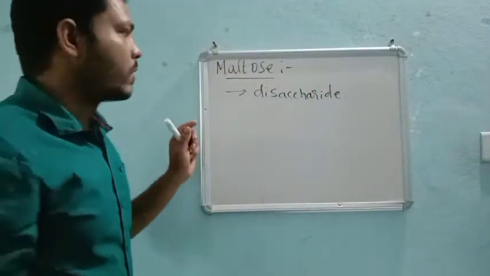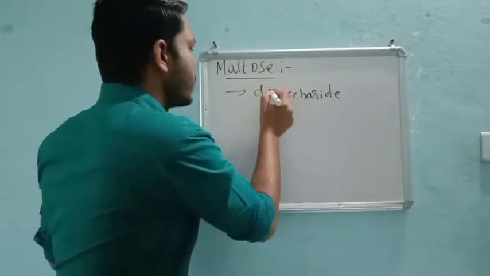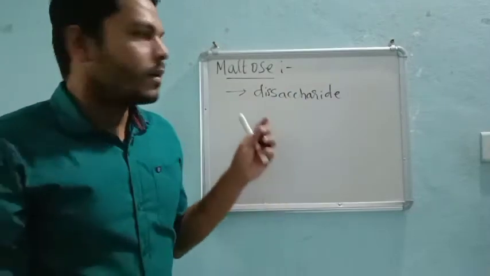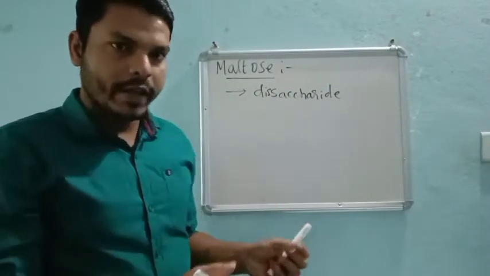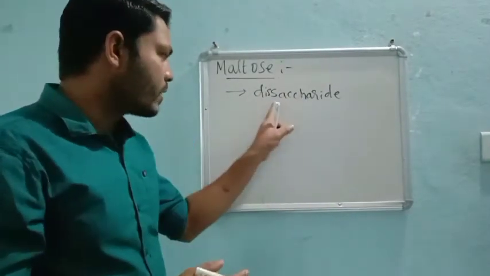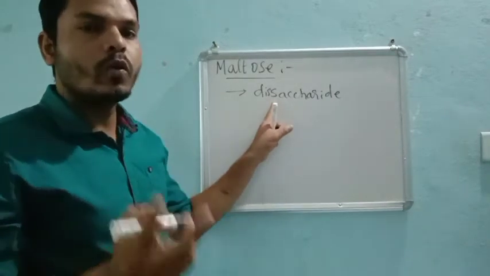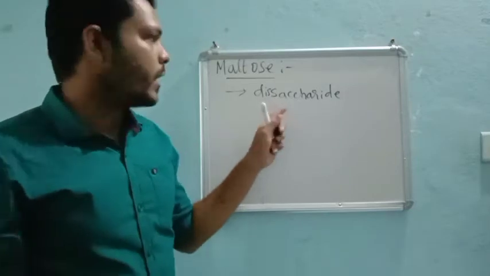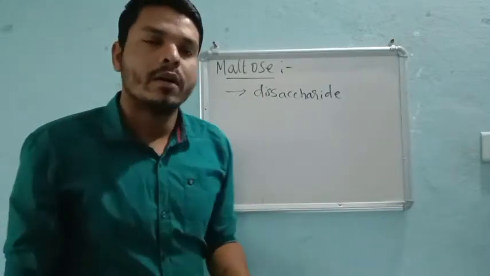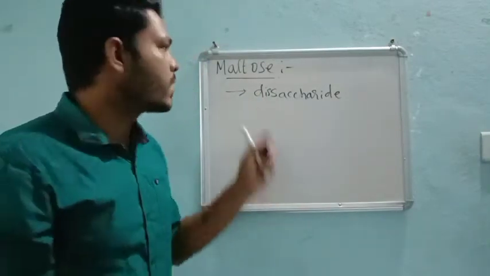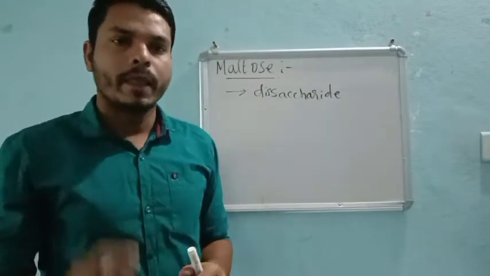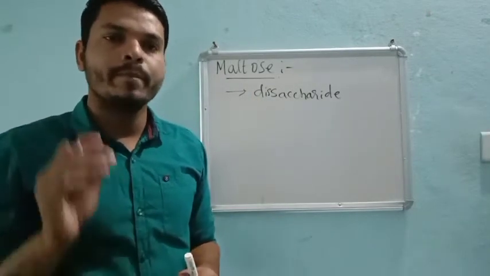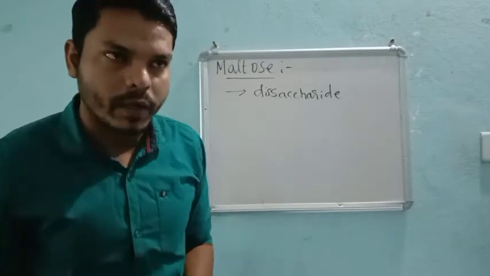That means a disaccharide is nothing but, if we hydrolyze it, then it gives two monomeric units. Those are glucose only, right? It is made up of the same type of monomeric unit. This is the unique character of maltose. Maltose is made up of glucose and glucose only, right?